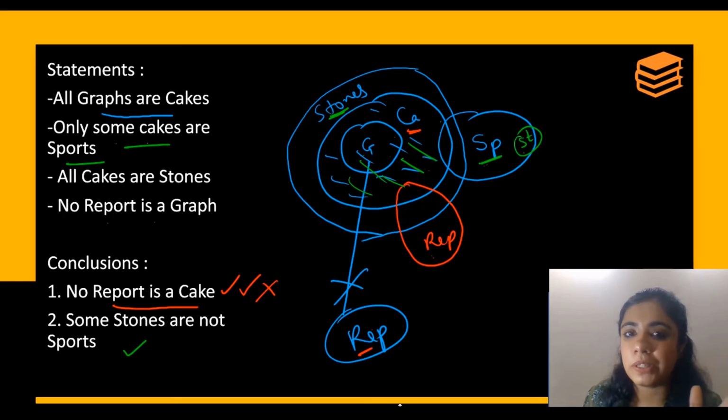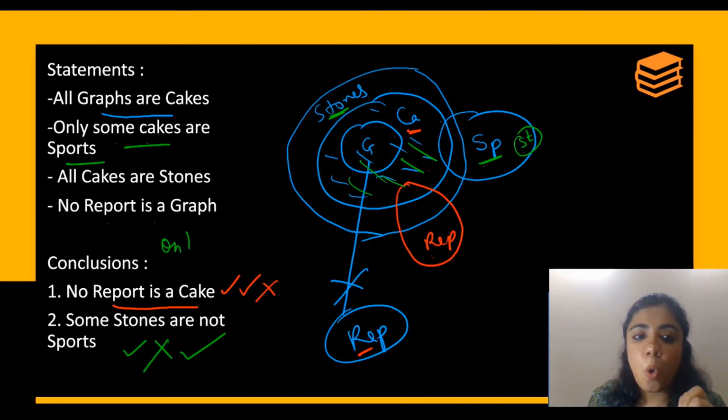It is not possible. Now because all stones cannot be sports, the opposite, all stones are sports, is not possible. So it is a correct conclusion. Okay, so your answer becomes only conclusion 2 follows. So guys, this was all about syllogisms on negative conclusions.